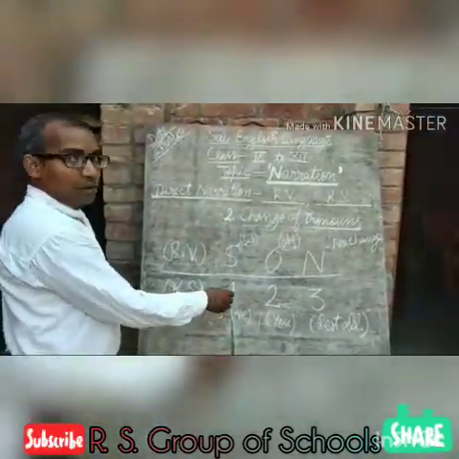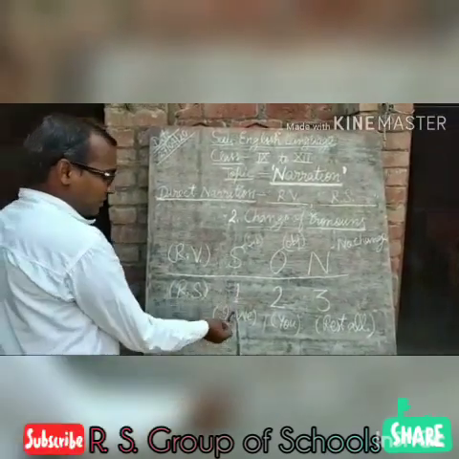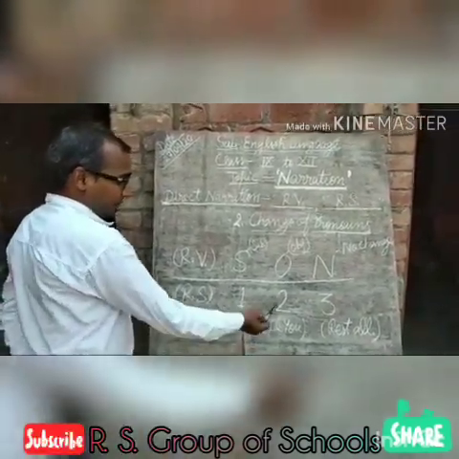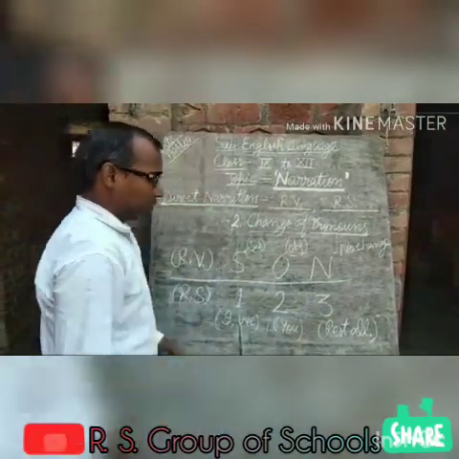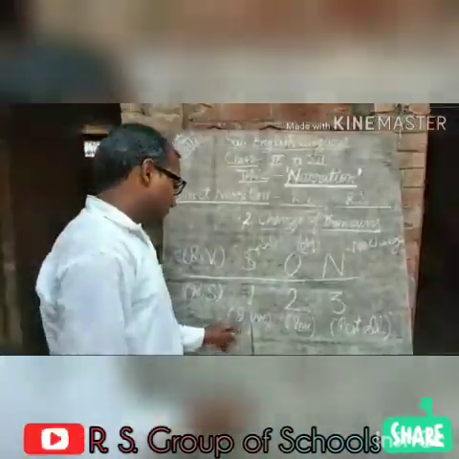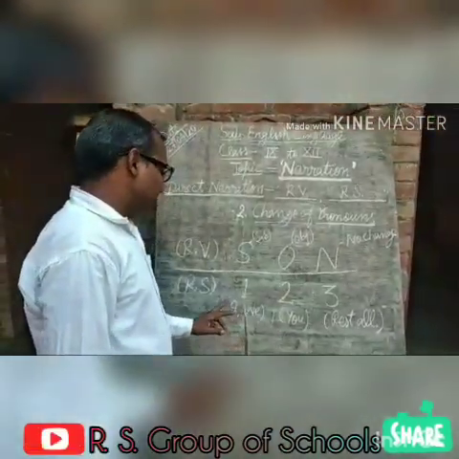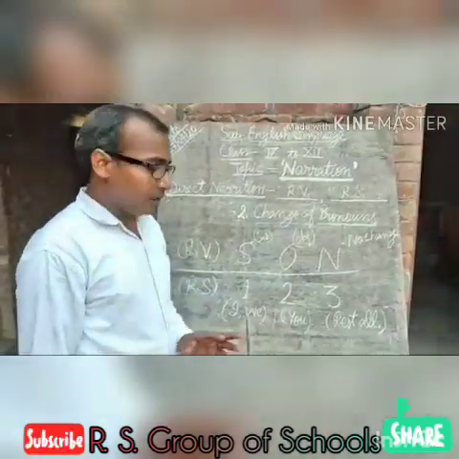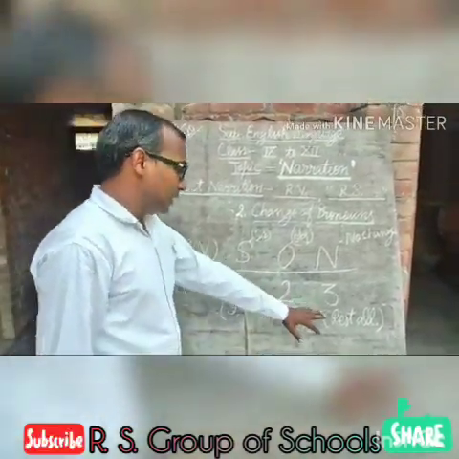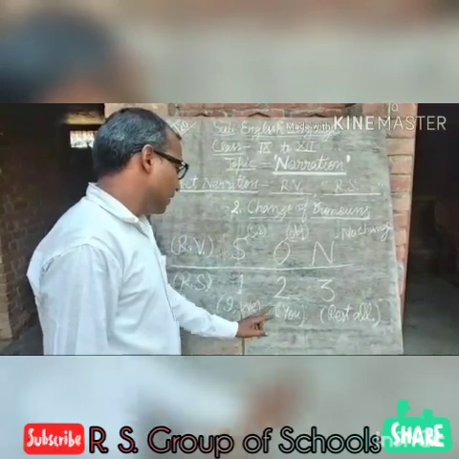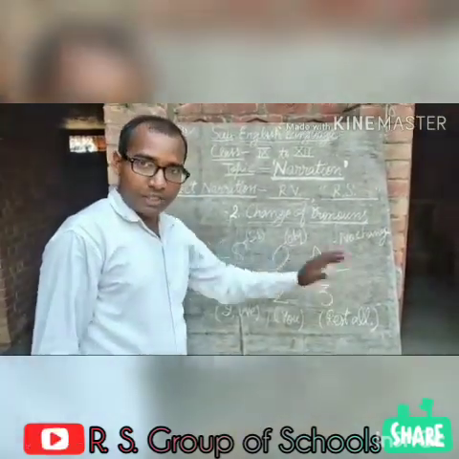One means in personal pronoun, first person I and we, second person you, and third person means all subjects except I, we, and you. All subjects except I, we, and you will not be changed.